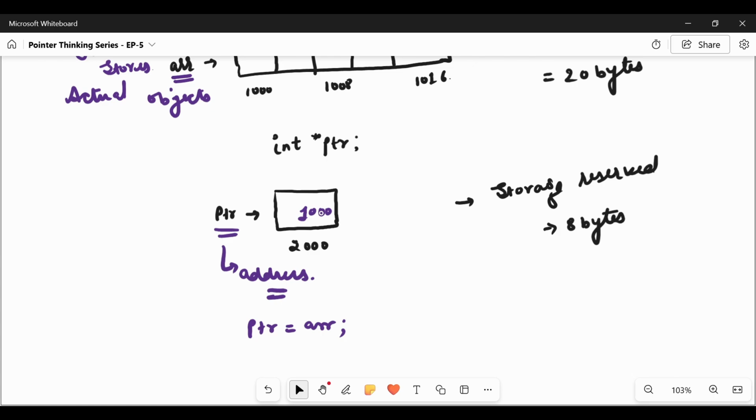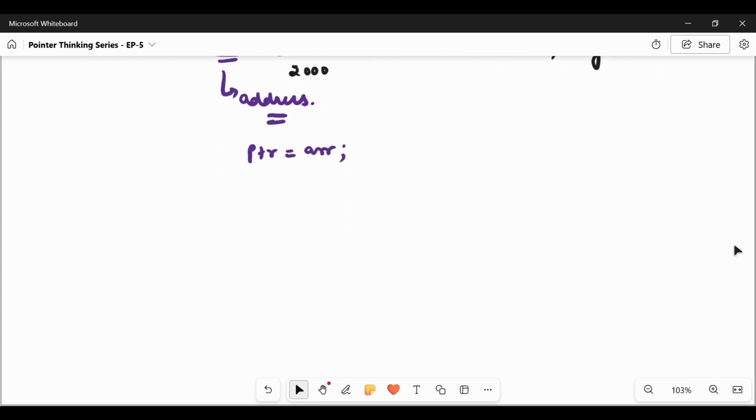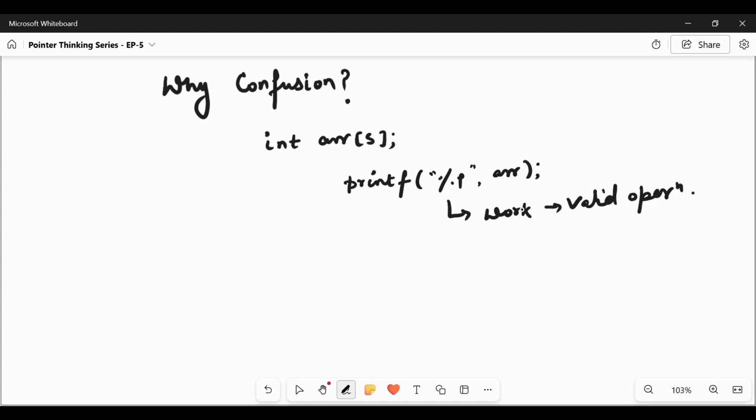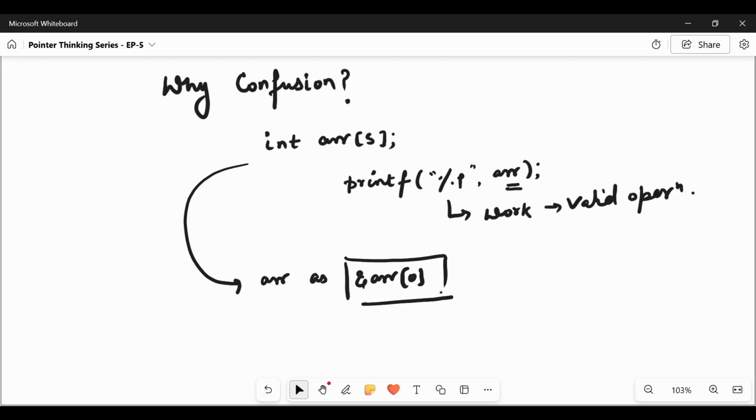Now the question arises: if they are different, why do people get confused? The reason for confusion is that when we declare an array of 5 and then try to print the address, it will work. This is a valid operation. Why is this a valid operation? Because internally the compiler has converted the array to the address of the first element, and this conversion is called array decay.